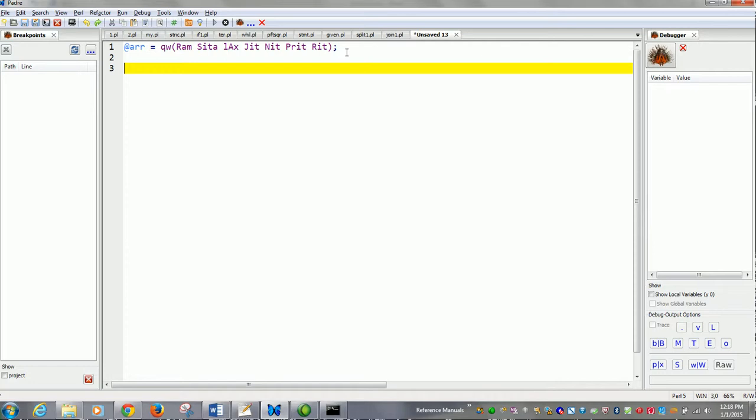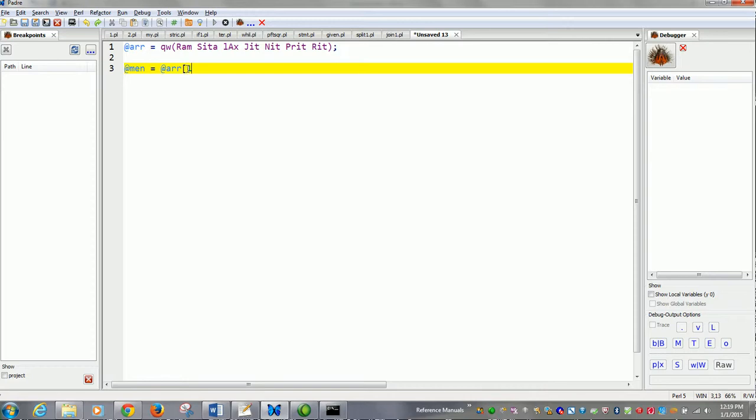If I print @main, I want to create another array @main from this particular array. What I will do is @ARR, I will slice it.